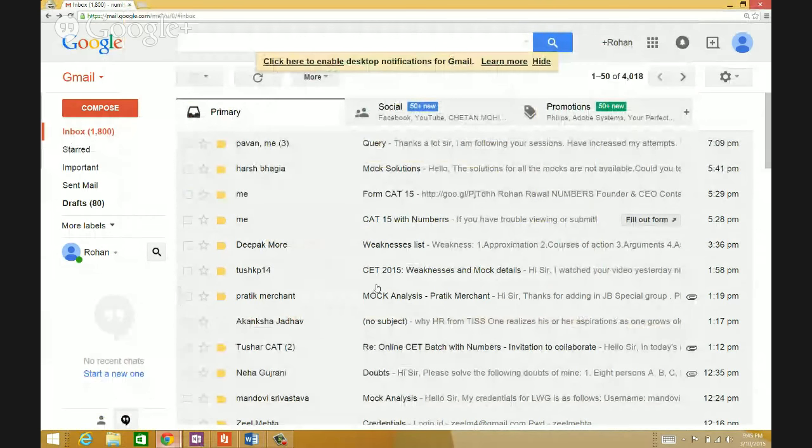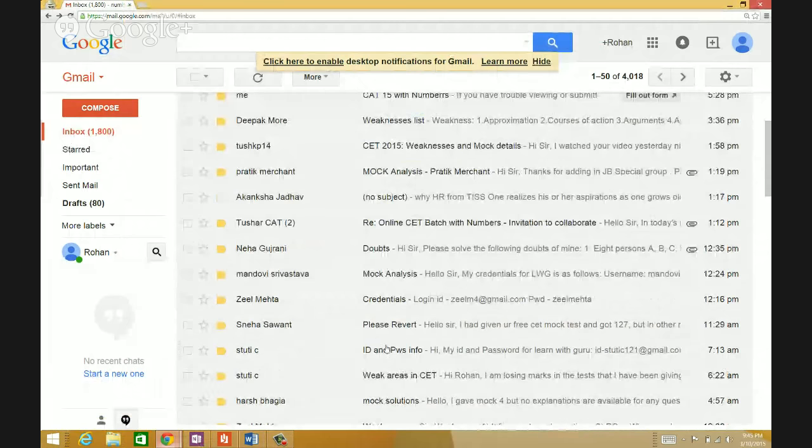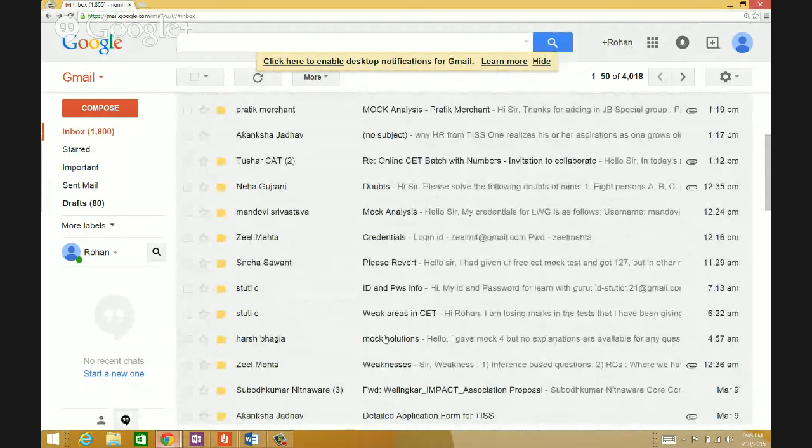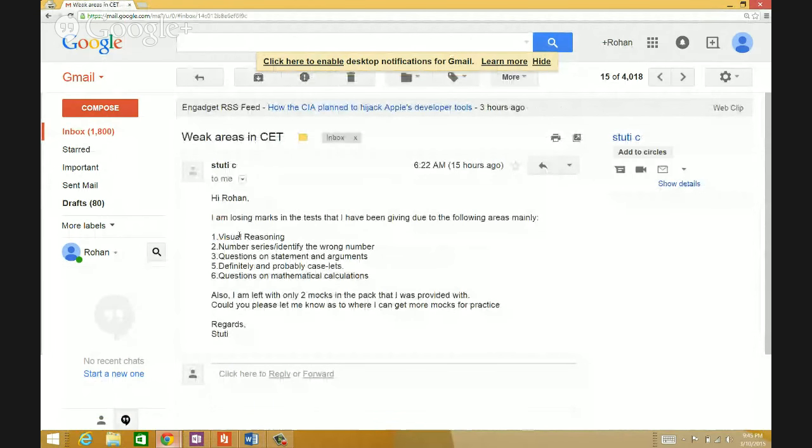All right, so this is the list that you've sent me. Let's start with the earliest one. Okay, it's here. Weak areas in CET: visual reasoning, number series, add a wrong number, questions and statements, arguments, definitely and probably, caselets, questions and mathematical calculations. I'm left with 2 marks in the pack that are provided. Could you please let me know where to get more marks practice?